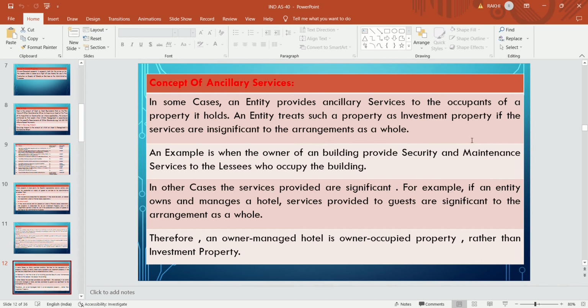In another case, the services provided are significant. Significant services are provided to the tenant who holds the property. For example, if the entity owns and manages a hotel, the services provided to the guests are significant, like providing food services, lodging services, cleaning services, laundry services. All the services are provided by the hotel to its guests, then those services are significant, and to the arrangement as a whole, that kind of property, an owner-managed hotel, is treated as an owner-occupied property rather than investment property.